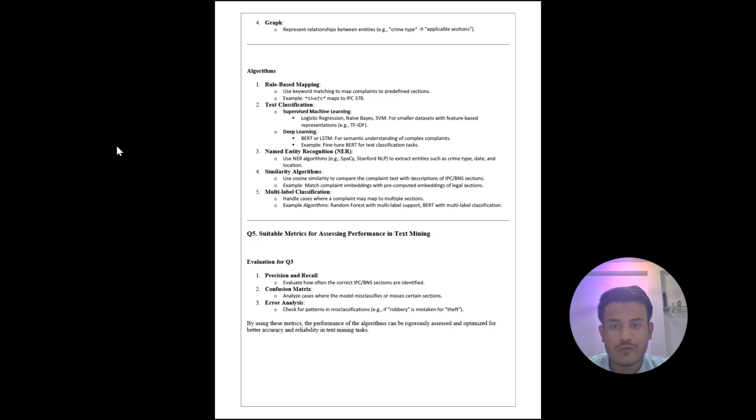Second is text classification with supervised machine learning: logistic regression, naive Bayes, SVM for smaller datasets with feature-based representation. Example, TF-IDF. And second is deep learning, so BERT or LSTM for semantic understanding of complex complaints. Example, fine-tuned BERT for a text classification task. And third is named entity recognition, NER. Use NER algorithms, especially Stanford NLP, to extract entities such as crime type, date and location.